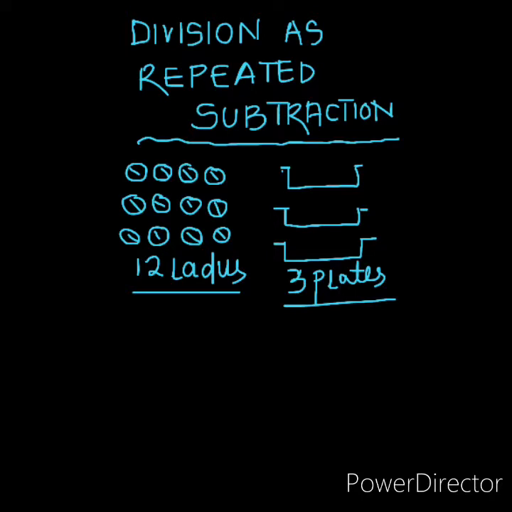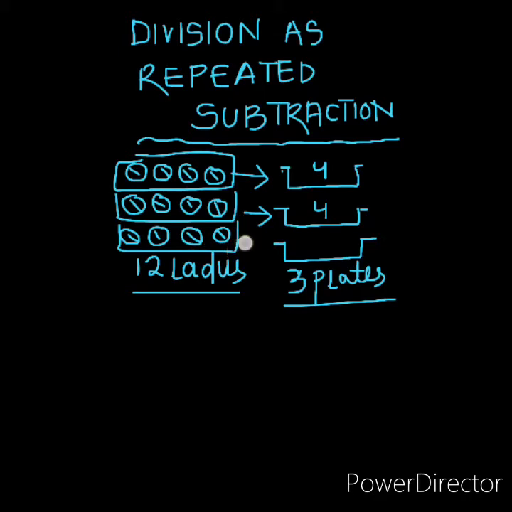Okay students, now let us learn division as repeated subtraction. As you can see, I have made some pictures of laddus and 3 pictures of plates. You can see there are 12 laddus and 3 plates, and we have to divide 12 laddus equally into 3 plates. So what we can do is put these 4 laddus in the first plate. Again, these 4 laddus in the second plate. And the last 4 laddus in the third plate.